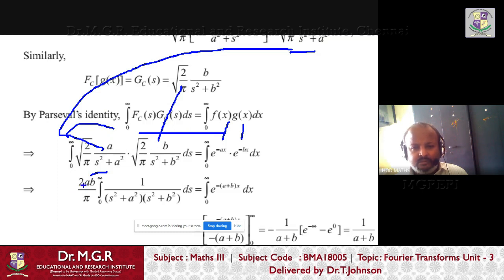Here a and b are constants, taken out. Root 2 into root 2 becomes 2, root pi into root pi becomes pi. So 2ab by pi comes outside, because all are constants. And here e power minus ax into e power minus bx is e power minus a plus b of x, that we know.